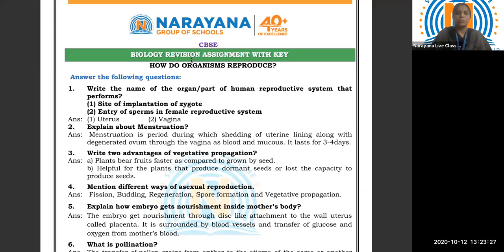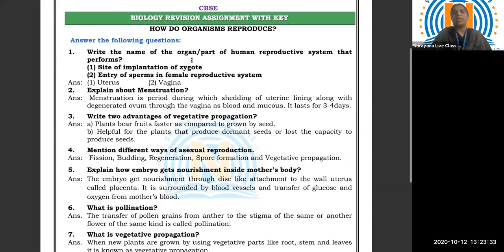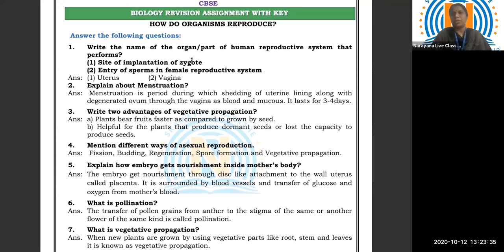Then fourth question, mention different ways of asexual reproduction. Fission, budding, regeneration, spore formation, and vegetative propagation are the different ways of asexual reproduction.